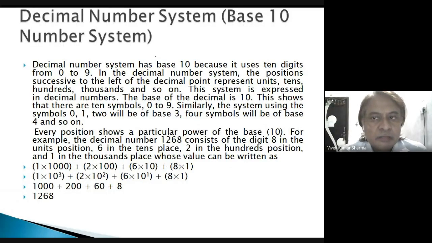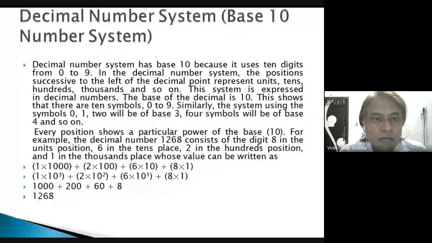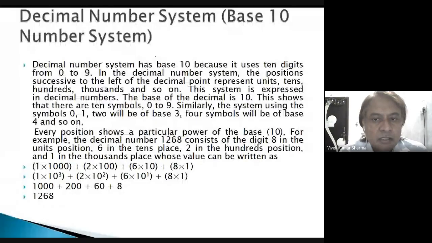In the decimal number system, the positions successive to the left of the decimal point represent units, tens, hundreds, thousands, and so on. The system is expressed in decimal numbers. Base of the decimal is 10, so there are 10 symbols, 0 to 9. Similarly, the system using the symbols 0, 1 will be of base 2, 4 symbols will be of base 4, and so on. You can see every position shows a particular power of the base. For example, decimal number 1268 consists of the digit 8 in the units position, 6 in the tens place, 2 in the hundred position, and 1 in the thousands place, whose value can be written as.